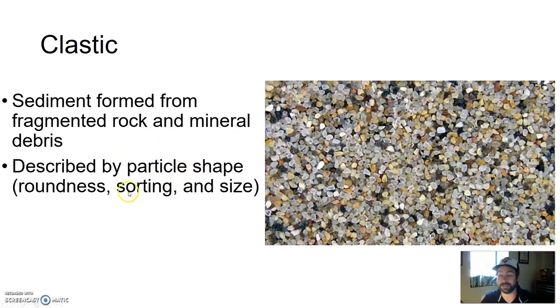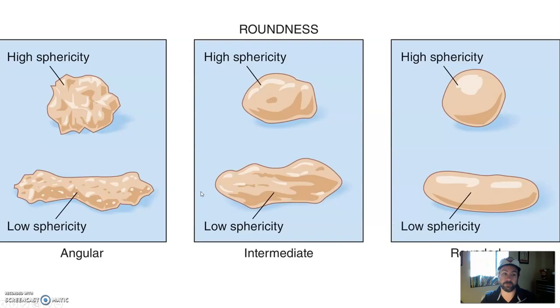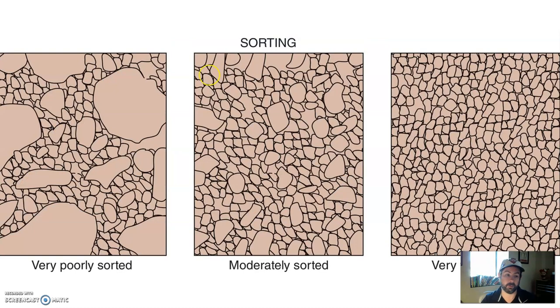Are they all the same size? Are they a bunch of different pieces? That's called sorting. And then there's the size of the pieces themselves. When looking at roundness of a clastic sediment, is it very smooth and rounded, or is it more sharp and jagged, meaning angular, or is it somewhere in between? That will dictate the sediment classification and eventually sedimentary rock.